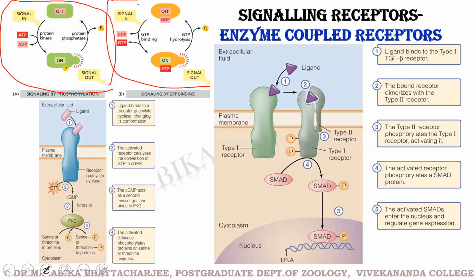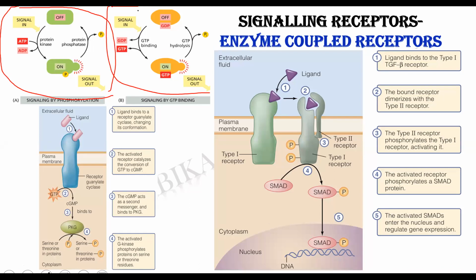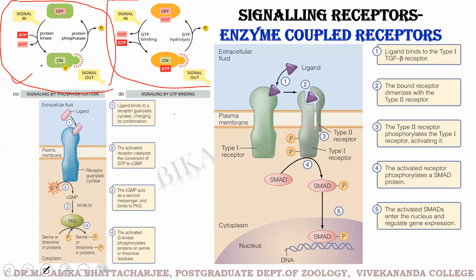Let's look into the first one, this one. You see, protein kinase is adding a phosphate to the substrate. The phosphate can be added on the tyrosine residue. It can be added on the threonine residue. It can be added on the serine residue. So the moment the phosphate is added, you see it's switched on. So this protein is activated.